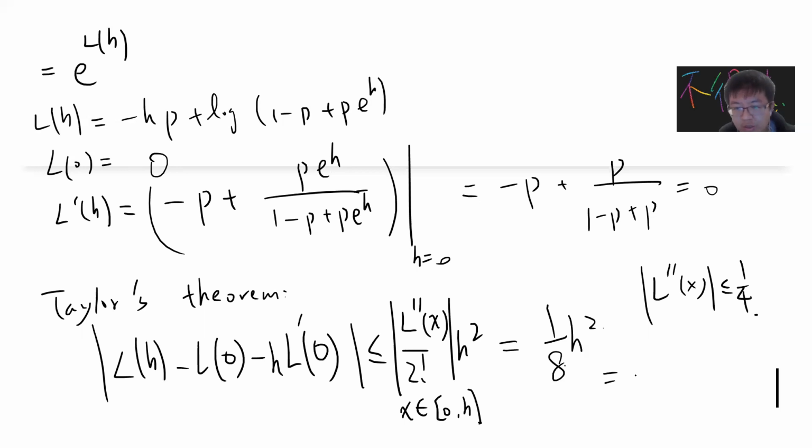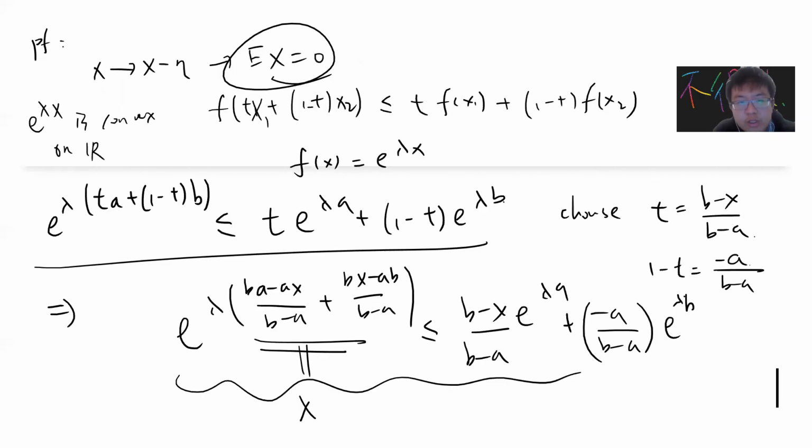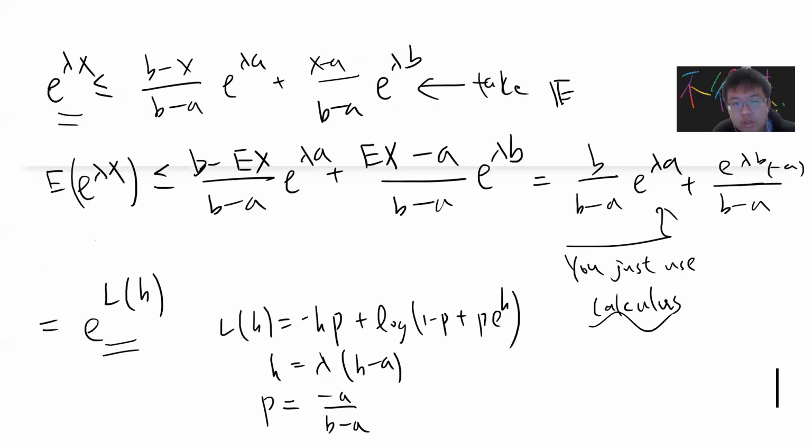This is the proof of the lemma. It's not difficult, and I think you can check the details. Okay, so now we have the theorem, which is Hoeffding's inequality.